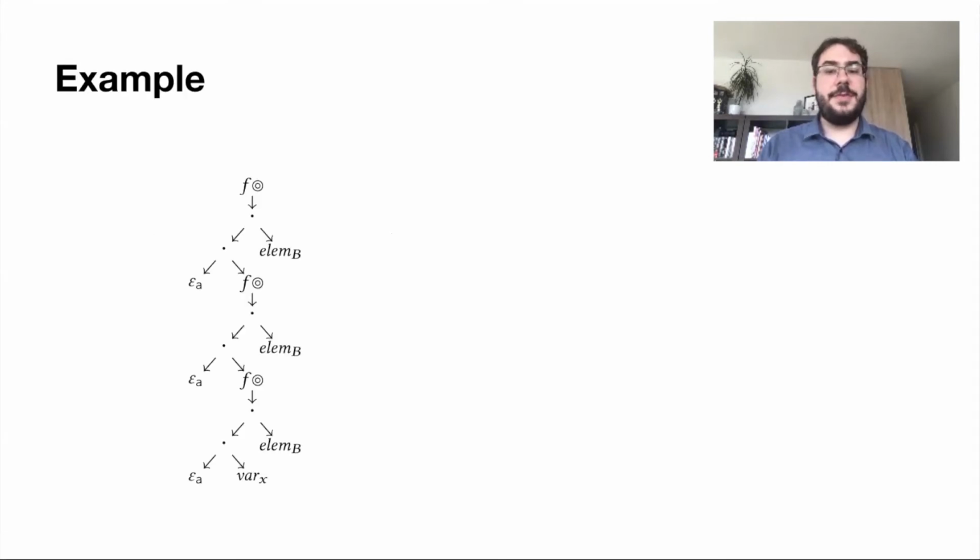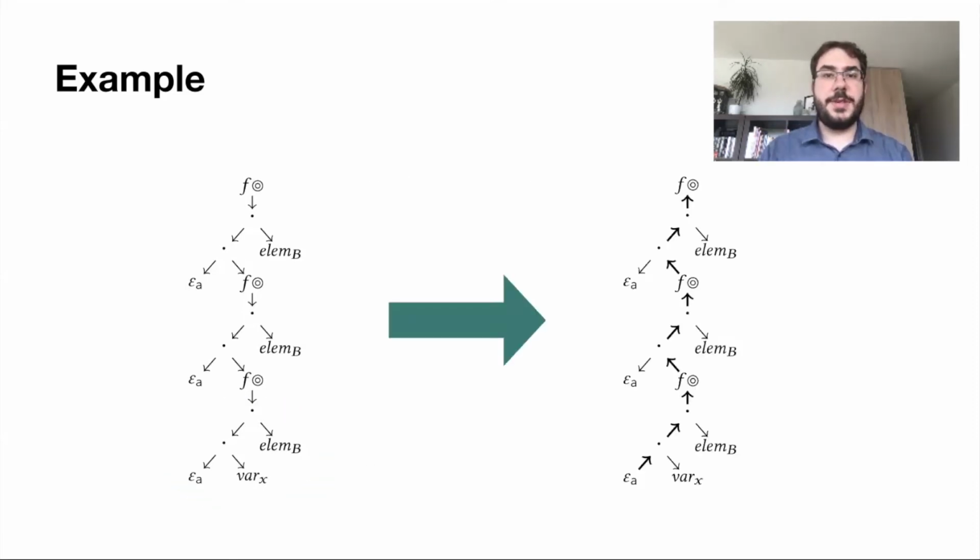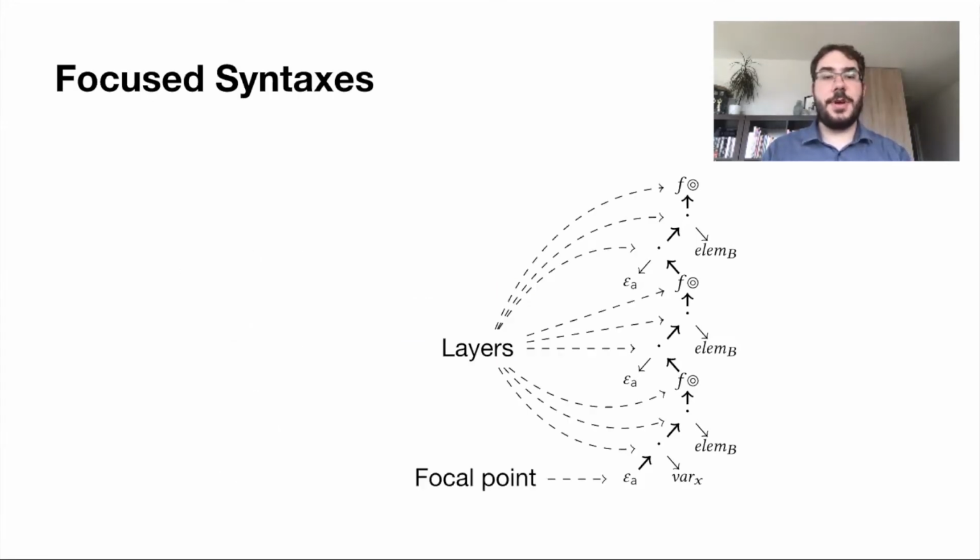The problem is that every time we derive, we start from the top of the tree, while the immediately interesting part is located deep down the tree. In this work, we solve this issue by using a zipper, that is, by having a focus on one node of the tree from which all pointers flow. This focus will let us start right where the last derivation ended. We call the syntax in focus the focal point, and all nodes from that point to the root of the tree layers.